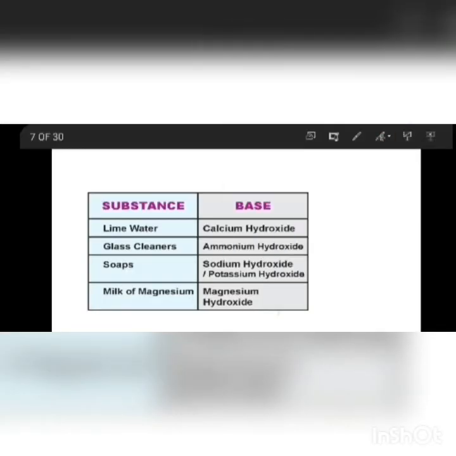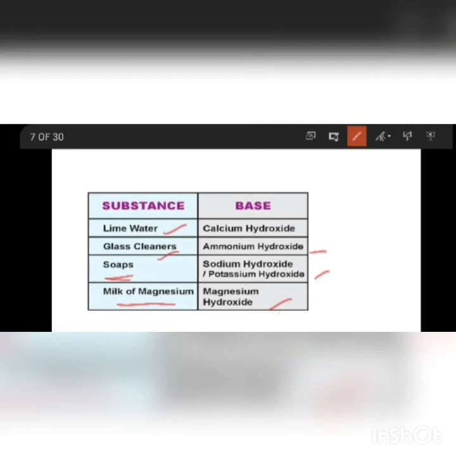Same as acids, we also have examples of bases. In lime water we have calcium hydroxide. In glass cleaners we have ammonium hydroxide. In soaps we have sodium hydroxide or potassium hydroxide. In milk of magnesia, we have magnesium hydroxide.